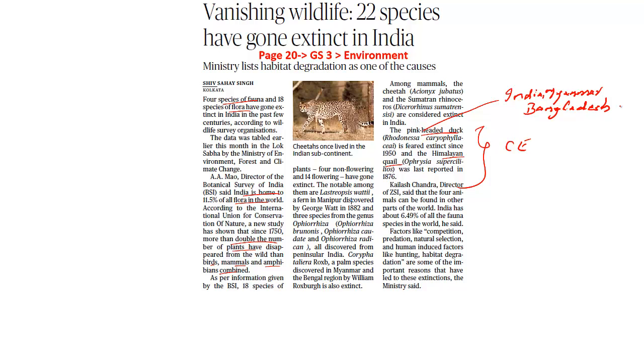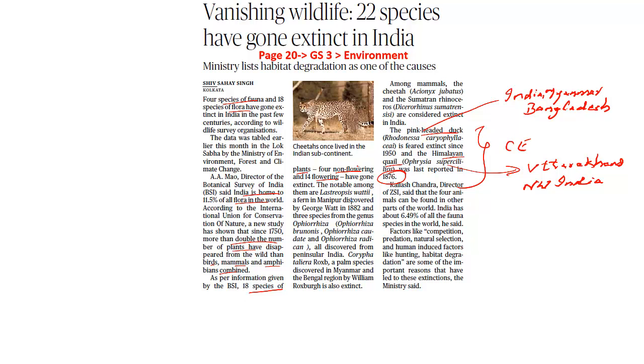And another important bird is the Himalayan quail, and this was last reported in the year 1876. This species was known to occur in 2 locations. One is in Uttarakhand, the other is on the northwest of India. And when it comes to plants, this particular survey also says that 18 species of plants, 4 non-flowering and 14 flowering, have also gone extinct. So this will be asked only from your preliminary perspective. So kindly remember these names.